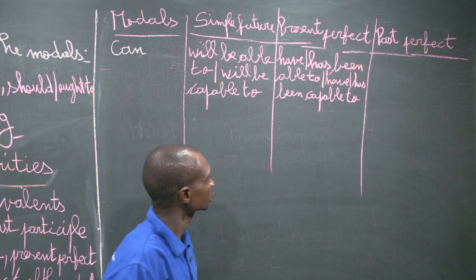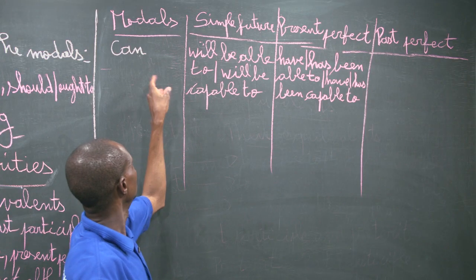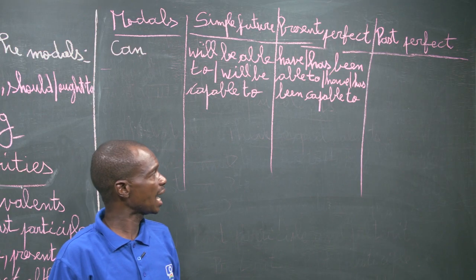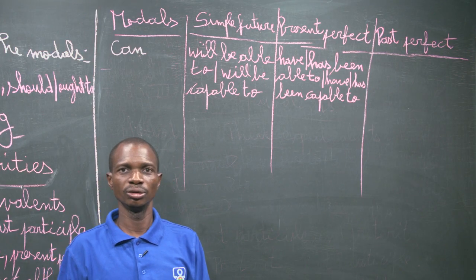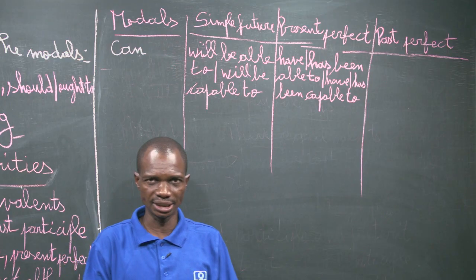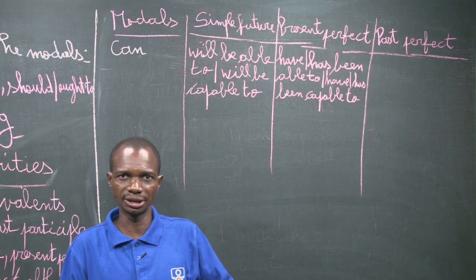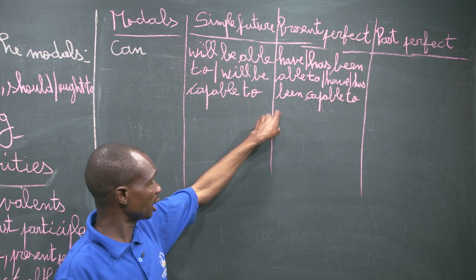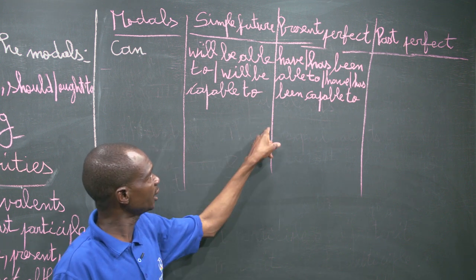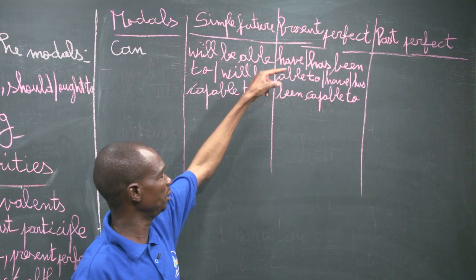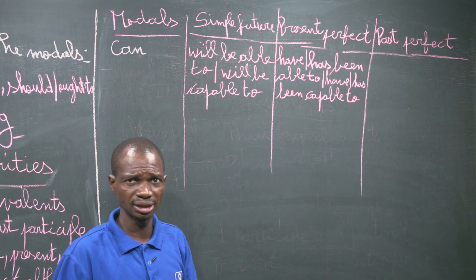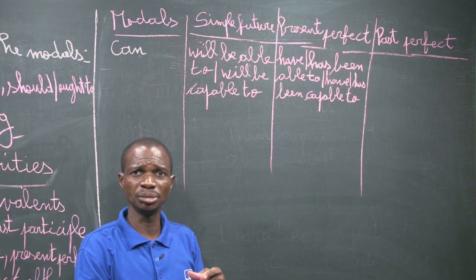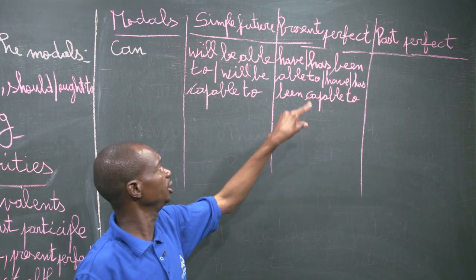If for example I say, "I can do this test," and I ask you to turn this sentence into the present perfect, then you must say, "I have been able to do the test." We cannot use can in order to give the present perfect, but we use the equivalent.